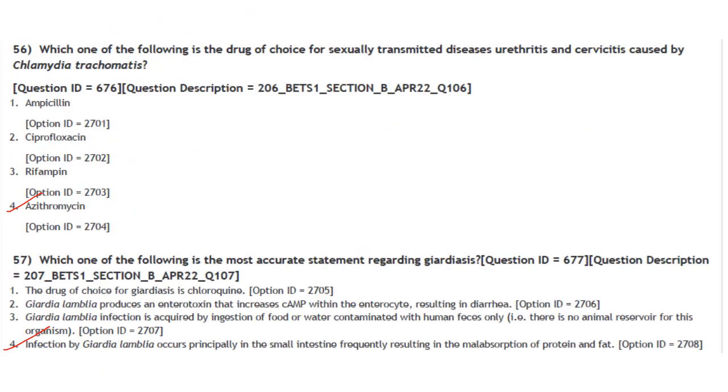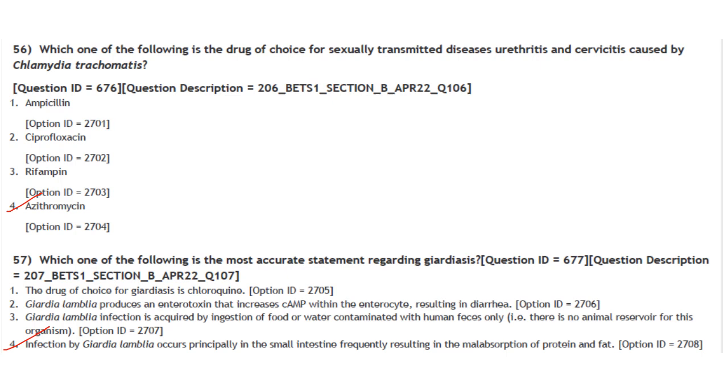Then next one. Which one of the following is the drug of choice for sexually transmitted diseases, urethritis and cervicitis caused by Chlamydia trachomatis? It is azithromycin. Answer is option 4.